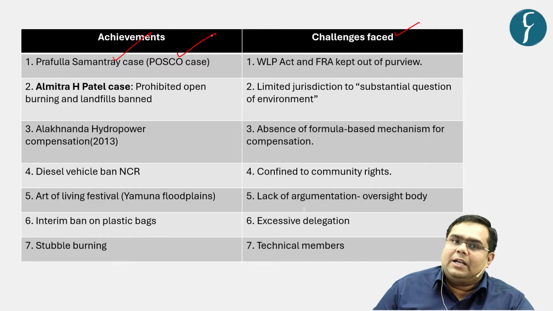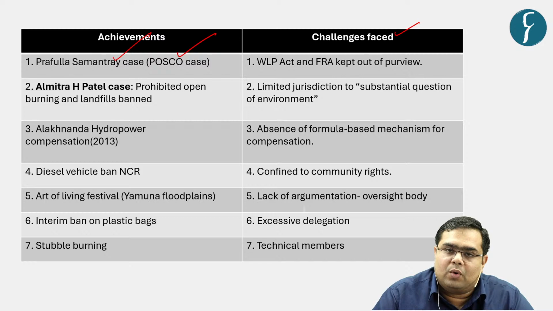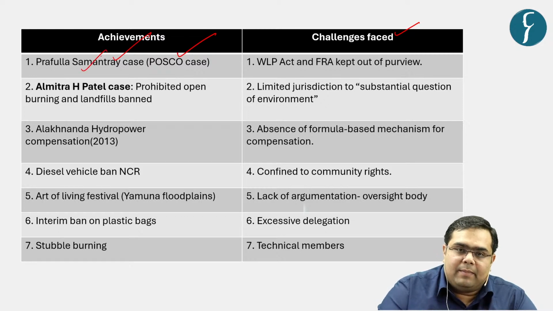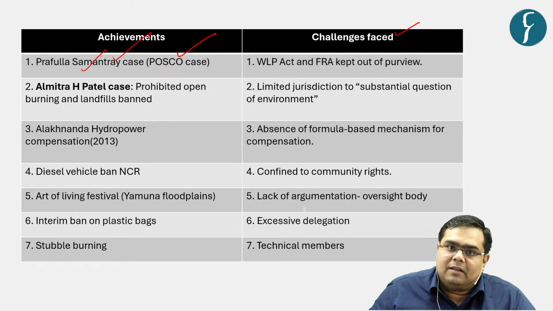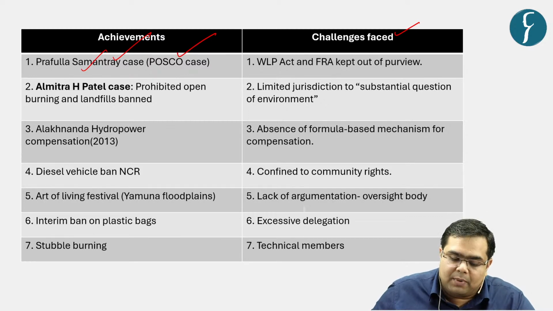If you might be knowing about it, it was a Korean multinational company by the name of POSCO, right? So POSCO had acquired certain land disproportionate to the requirement of land in the state of Odisha, right? So what happened is that this particular gentleman filed a case and a temporary ban was laid on the POSCO plant.